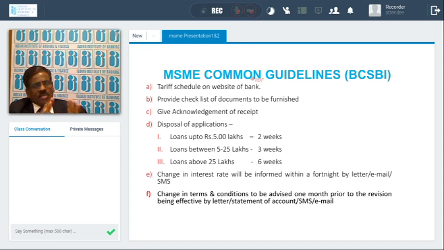And whenever any interest rate is changed, or whenever any terms of sanction are changed after sanction, those changes have to be informed to the borrower, either through mail or SMS. Whatever mode is available, you must inform the borrower.